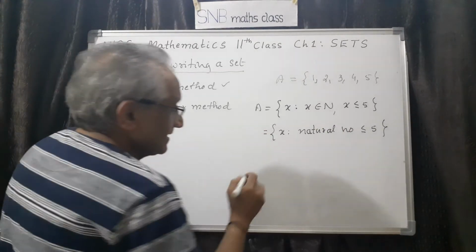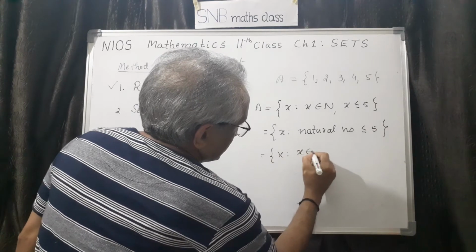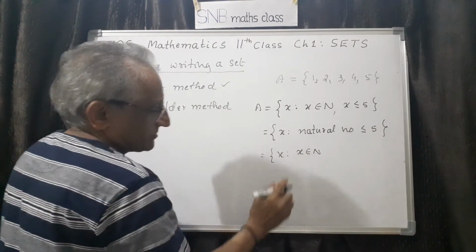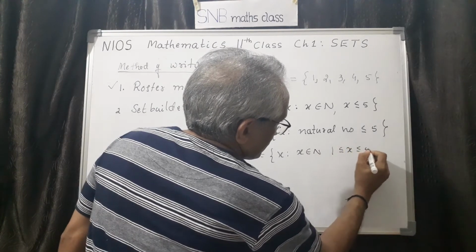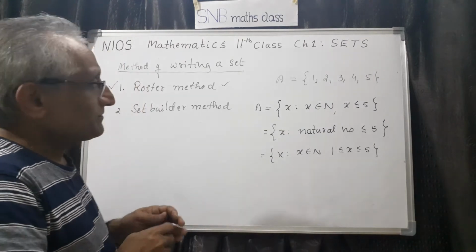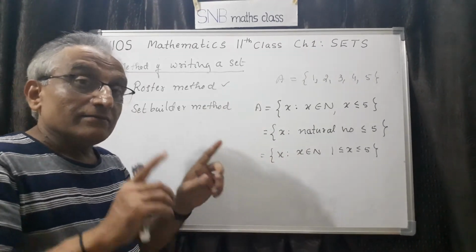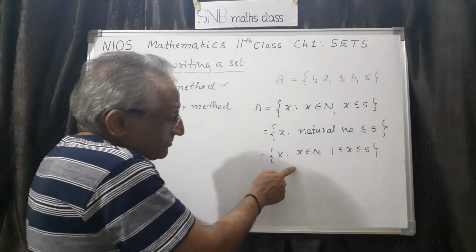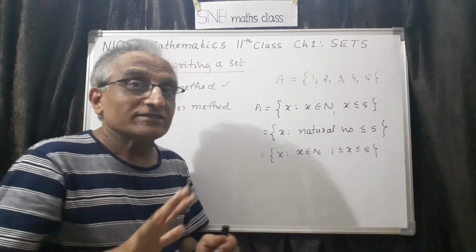Even I can write, for example, x such that x is a natural number, and then I can also write 1 less than x less than 5. Therefore, one problem with set builder form is, suppose 3 students are asked the same question, they can give different answers. But the condition is, whenever you write this back in this method, you should get the same set. Rule should not change.